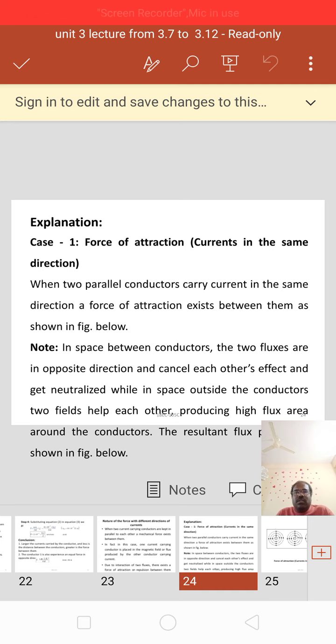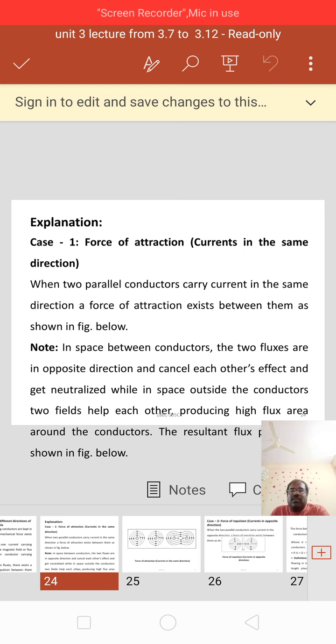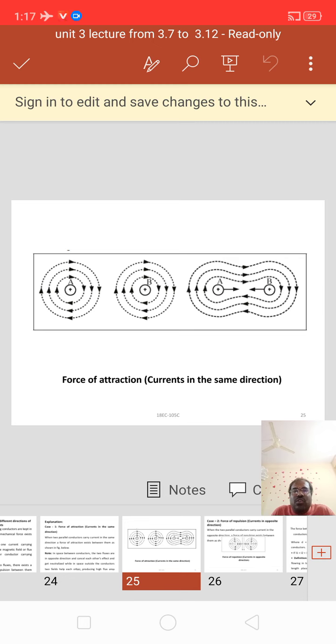Case 1 is force of attraction, and case 2 is force of repulsion. Current in same direction: when two parallel conductors carry current in the same direction, a force of attraction exists between them as shown in the figure below. Here I am showing the force of attraction diagram. See here, A and B are two different poles. When these two poles are placed side by side, the force of attraction between them is transferred from A to B and B to A in the same direction.